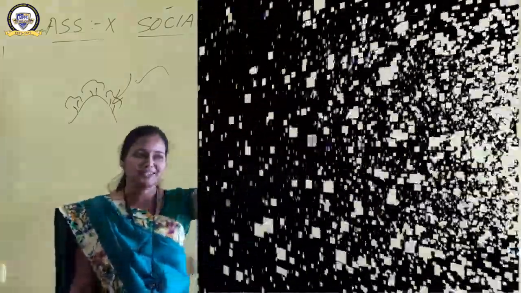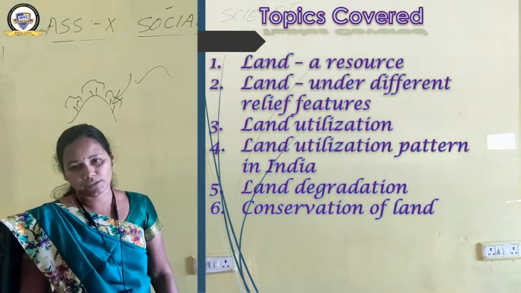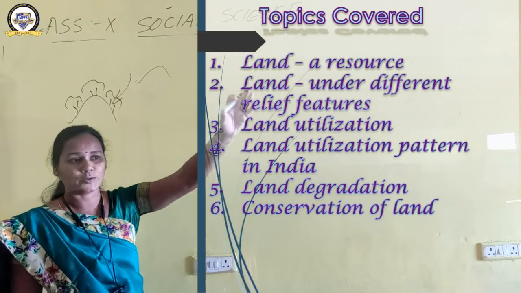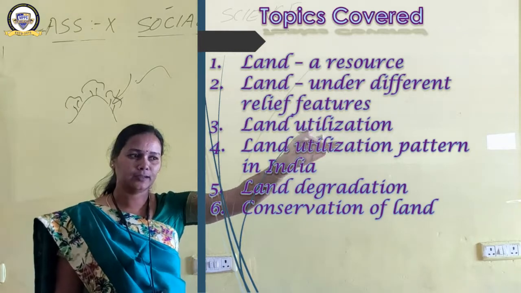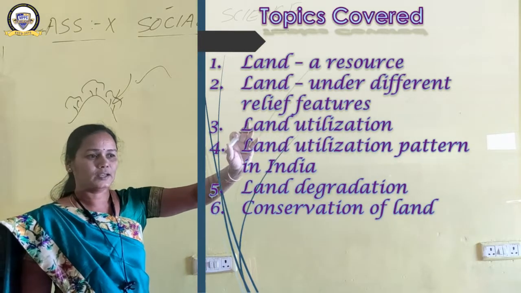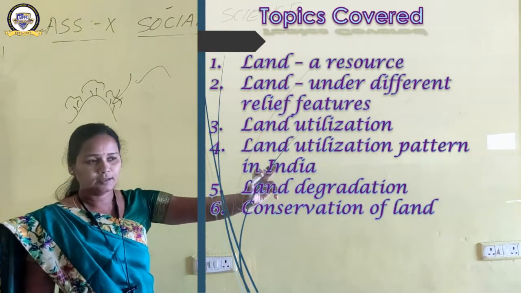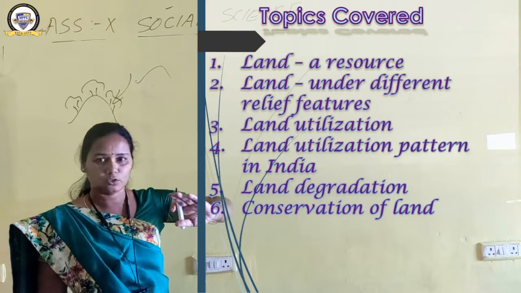I think you have understood. Let us have a look here. What are the topics covered today? We have covered 6 topics today: land as a resource, land under different relief features, land utilization, land utilization pattern in India, land degradation and conservation of land. I think all the topics are clear.